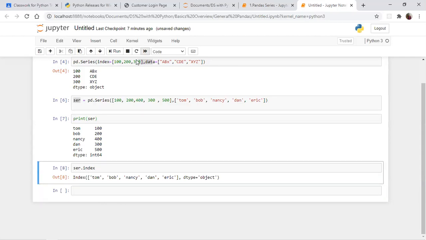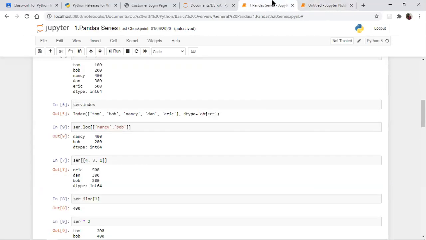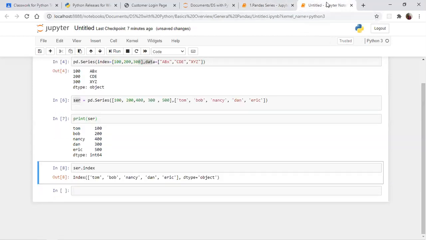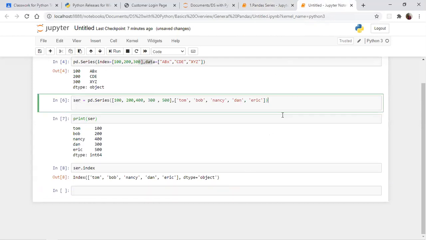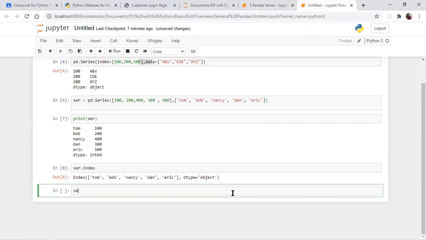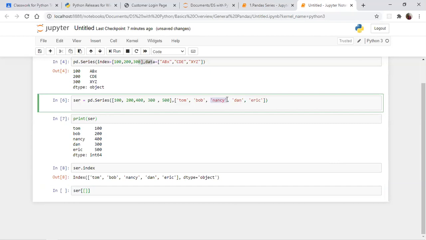So the next thing, okay. Now what I'm going to do here is apply our indexing. Series dot, no need of series dot, like this only we will apply the indexing, right? So variable name, square bracket. Now we need to give one more square bracket here. Let me copy this.